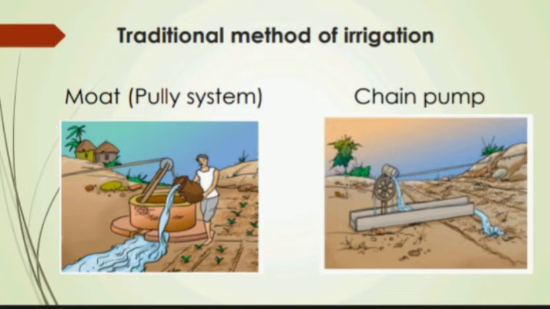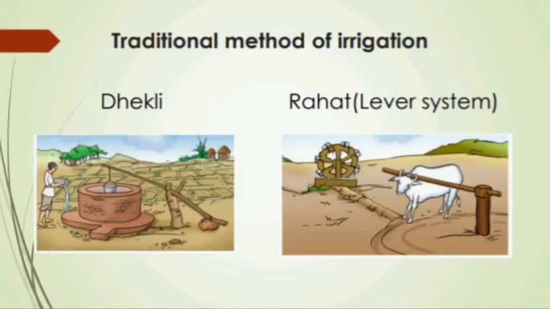Next, let us discuss about chain pump. In this method, a chain pump consists of two large wheels, one fixed at the lower level of water source and the other fixed at the higher level above the fields. And the two wheels are connected by a chain passing over them.